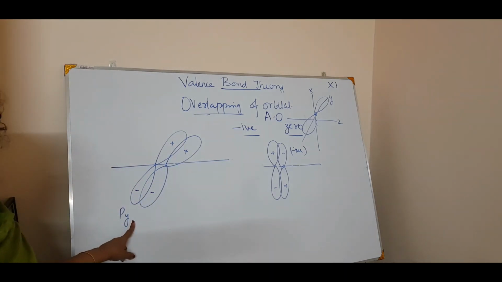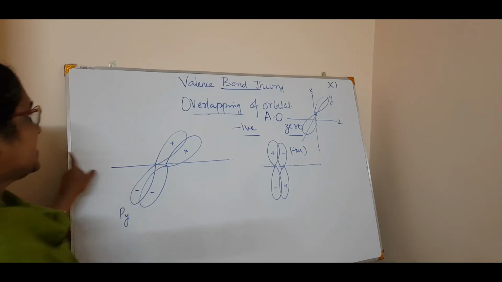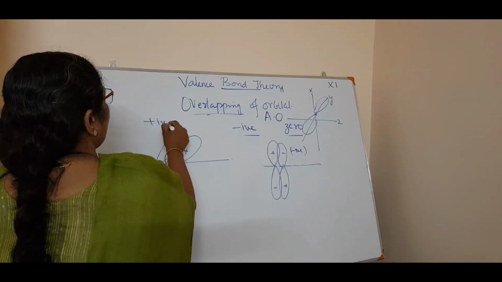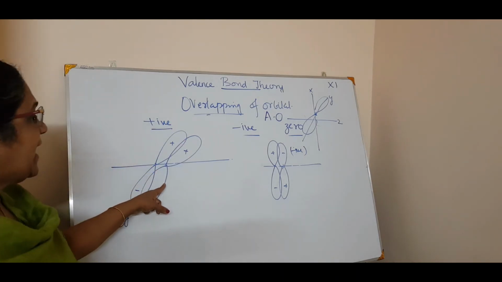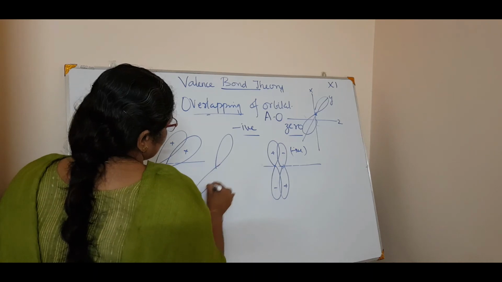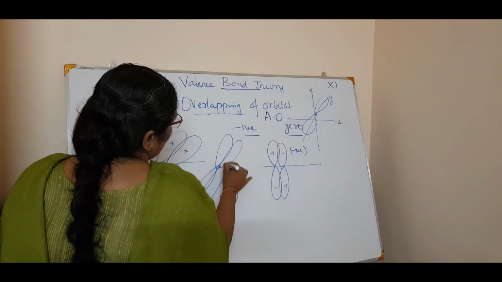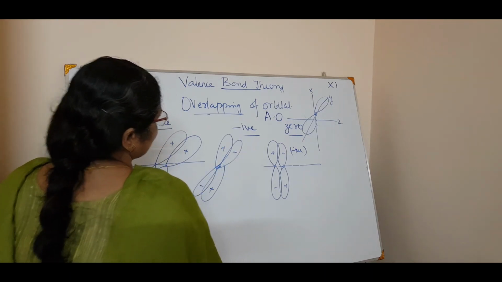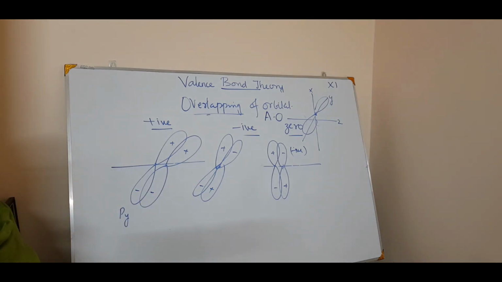So this is the py orbital. In this case, this is a positive overlapping. Now what about the negative overlapping? If you draw, this is plus minus, this is minus plus. So this is a negative overlapping of py. You got it? Simple, no?